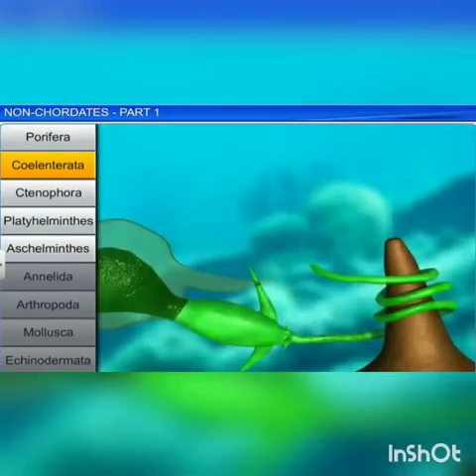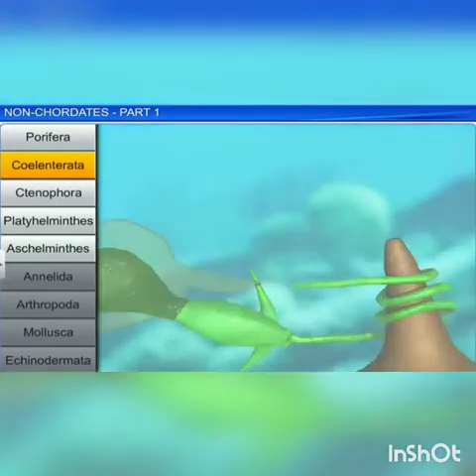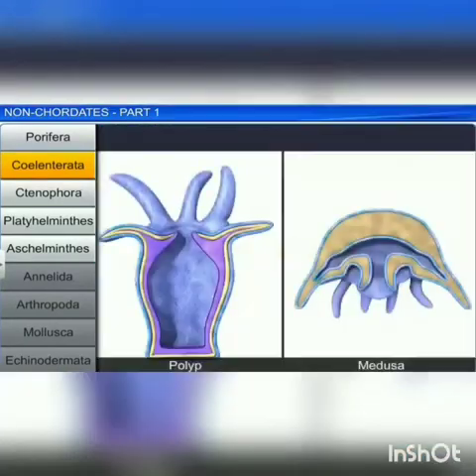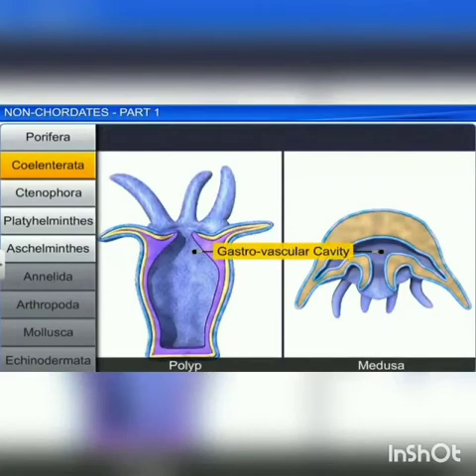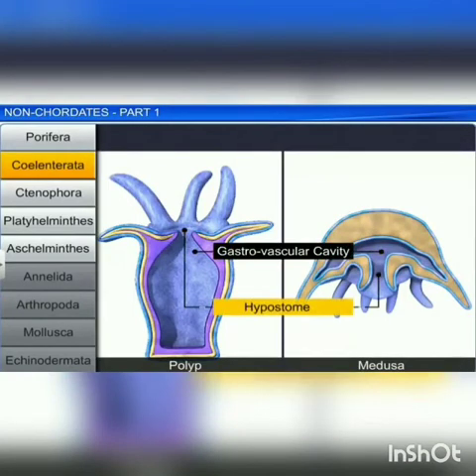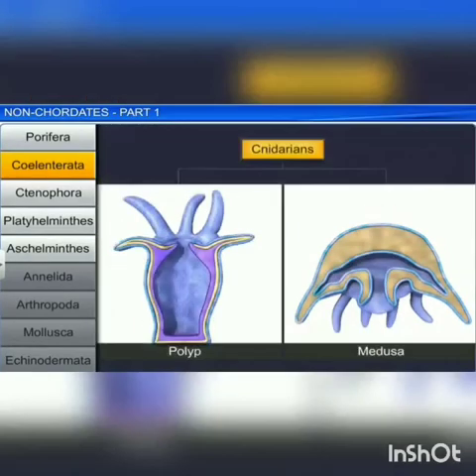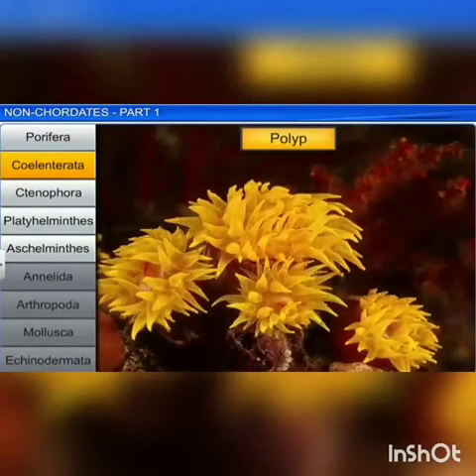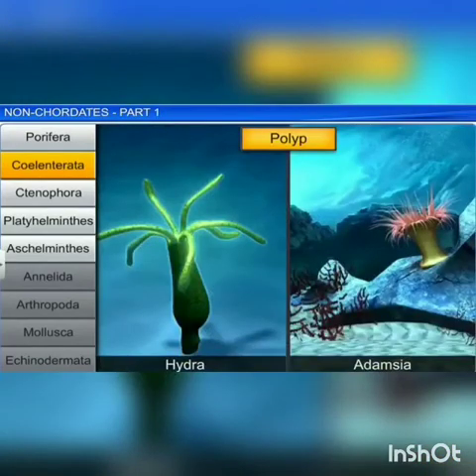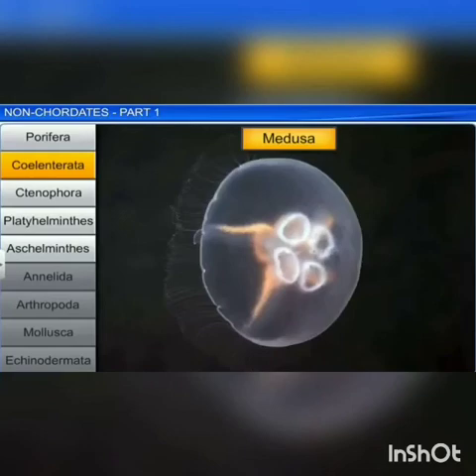This Coelenterata is also called cnidarians, meaning stinging cells. A single opening called the mouth is present. It is also called the hypostome. The digestion is both extracellular and intracellular. Cnidarians exhibit two basic body forms, polyp and medusa. The polyp forms are sessile and cylindrical. Sessile means they do not move, whereas the medusa are umbrella shaped and free living.